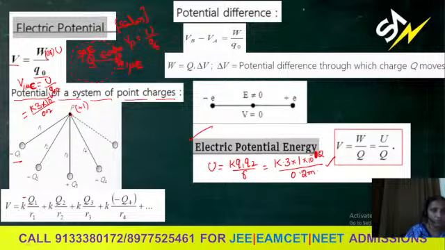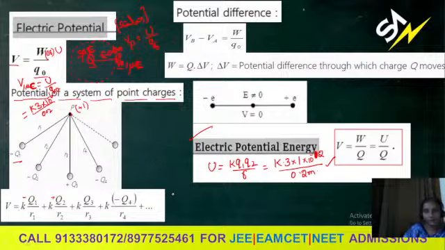Even Q2 also negative charge, so minus KQ2 by R2 plus. Q3 is a positive charge, so KQ3 by R3 plus. And Q4 again it is negative, so minus KQ4 by R4, so on till number of charges at that point due to system of point charges.